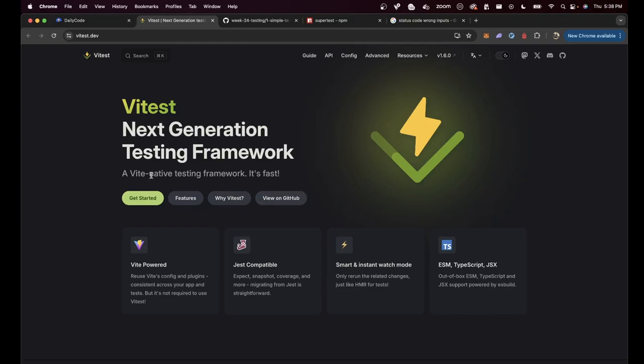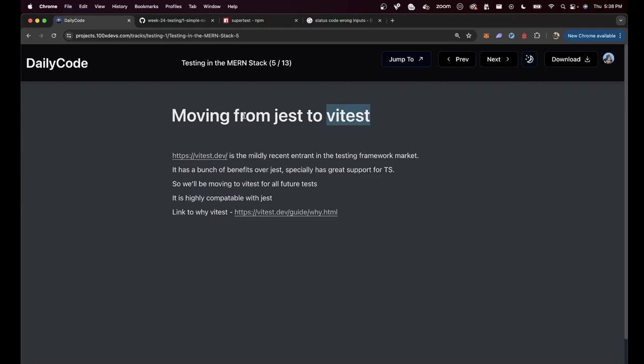It's TypeScript first, versus Jest was not TypeScript first. Eventually some libraries were added to add TypeScript to it. So generally a good one to follow. There are a few controversial takes on this, doesn't matter either way. You can use Jest as well. The way to do mocking in Jest would be different than the way to do it in VTest. But for these slides, just to explore more than one framework, we're going to move from Jest to VTest.